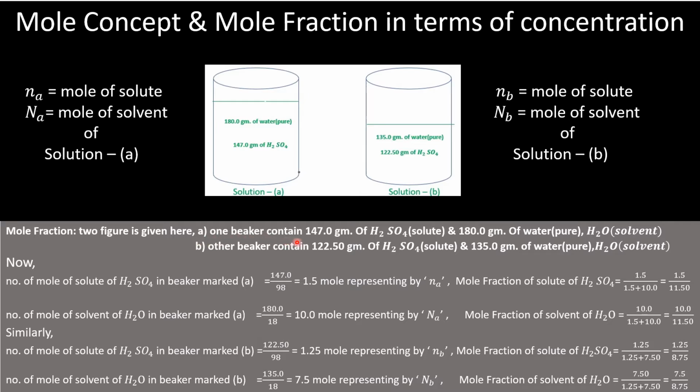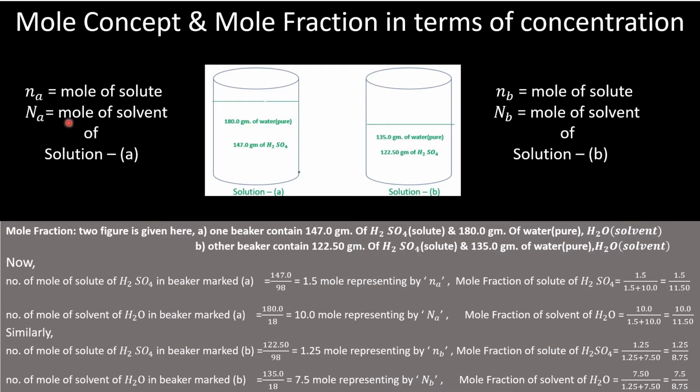One beaker contained 147 gram of H2SO4, which is called the solute, and 180 gram of pure water, which is called the solvent. The other beaker contained 122.50 gram of H2SO4 solute and 135 gram of water, which is the solvent.